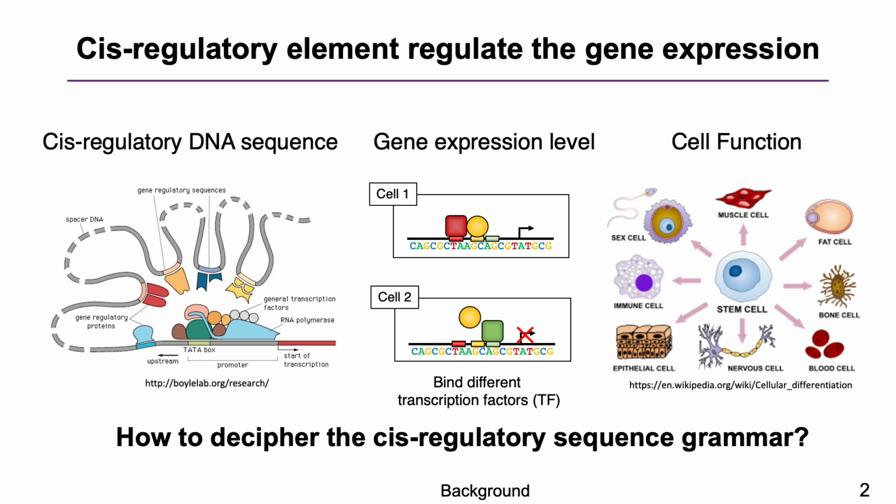We know that cis-regulatory elements regulate the gene expression. In cis-regulatory DNA sequences, there are many transcription factor binding sites. The corresponding transcription factors can bind to those regions to regulate the gene expression. Different cis-regulatory elements may result in different gene expression levels, which determine the function of the cell. So deciphering the cis-regulatory sequence grammar is important to understand gene regulation.